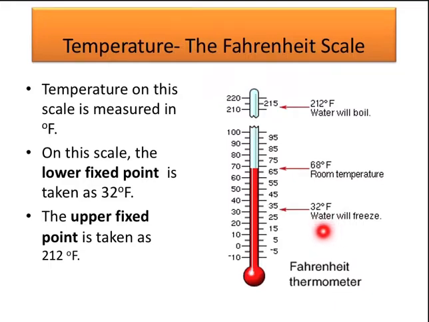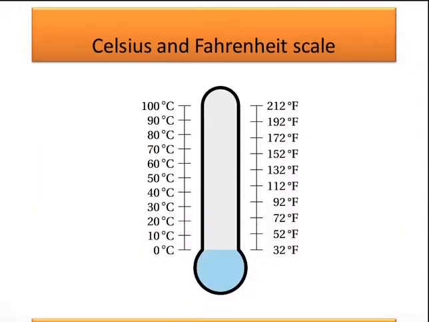On the Fahrenheit scale, at 32 degrees Fahrenheit, water will freeze. 68 degrees Fahrenheit is room temperature, and the upper fixed point is taken as 212 degrees Fahrenheit, at which water will boil. This gives you the idea of the Celsius and Fahrenheit scales.